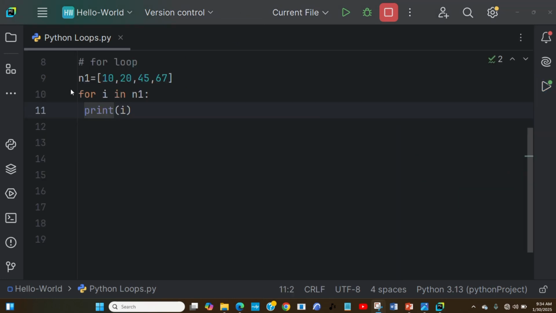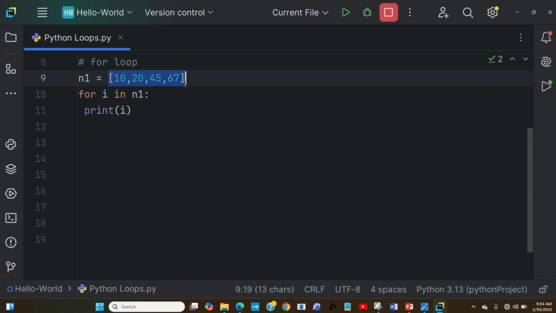So here is another scenario that we are having. I'm just declaring a variable. This variable I've declared is n1. This n1 variable is just holding a list. This is a list now with numbers, integer values. The other list we had was having strings inside, isn't it? Now I'm having some random values: 10, 20, 45, 67. It can be particular ages for some students or anything, let's just assume.